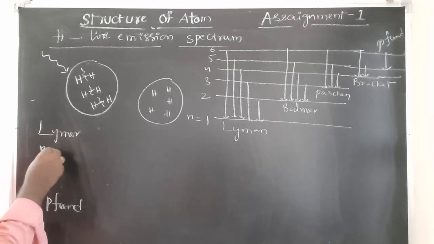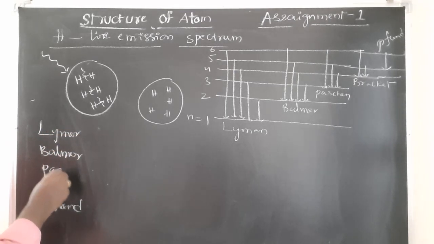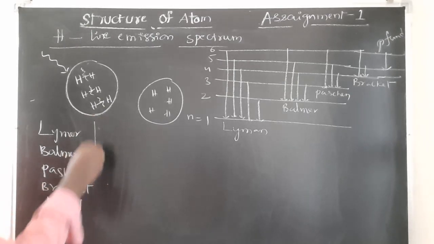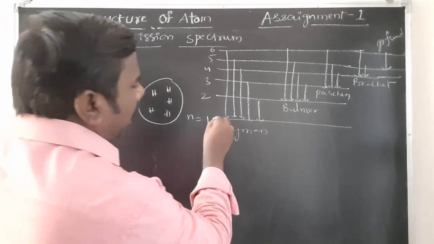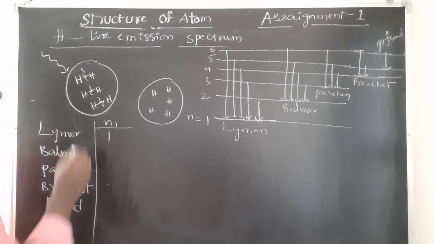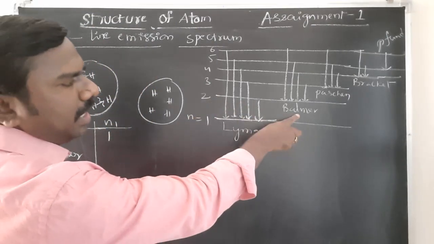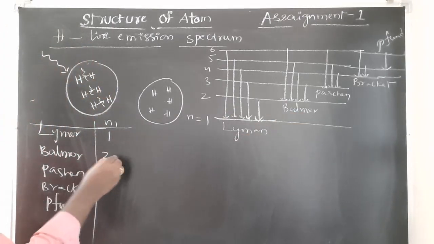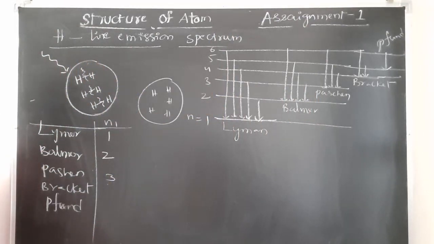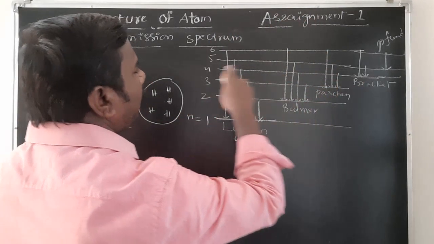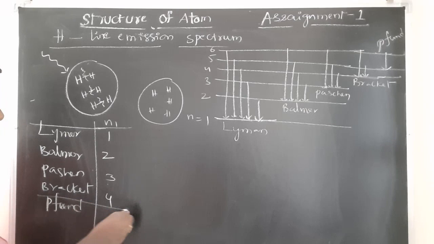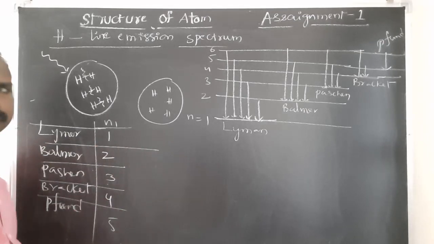Lyman, Balmer, Paschen, Brackett and Pfund series. Here, for the lower energy level, any higher energy level to the first energy level is n1 equal to 1. Any higher energy level to the second level, Balmer, n1 is equal to 2. Any higher energy level to the third level, n1 is equal to 3 for Paschen. Any higher energy level to the fourth level is for Brackett, 4, and 5 for Pfund. Students, it is very important to answer questions.